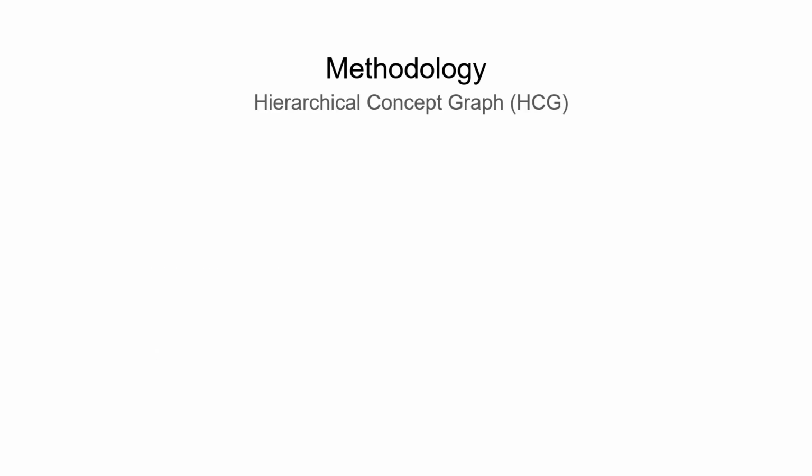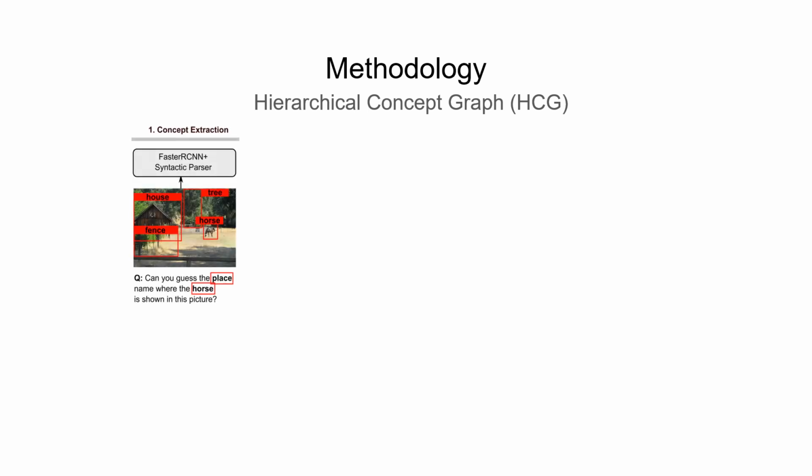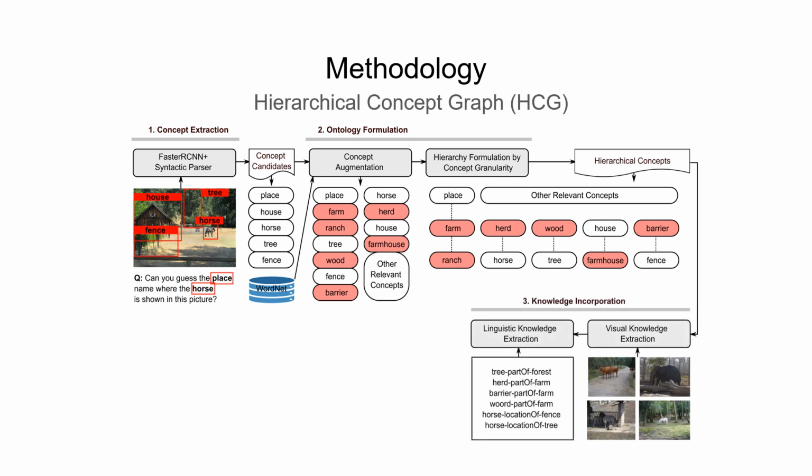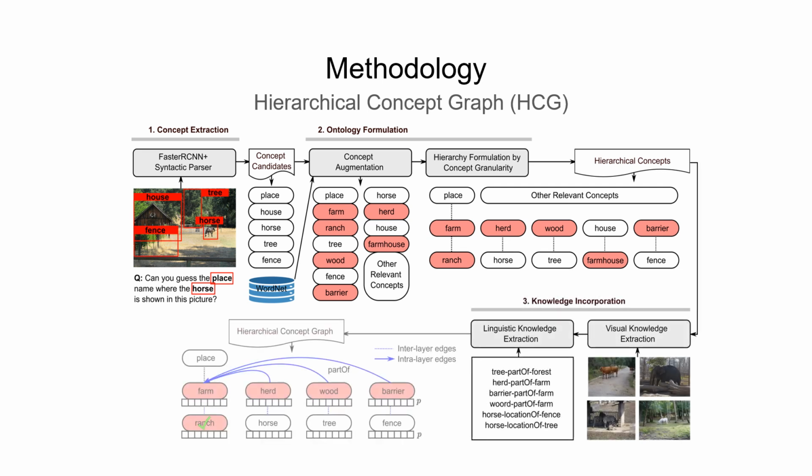We first propose HCG to encode the multi-granularity knowledge. To enable a tight integration of context from observations and knowledge of different sources, we automatically generate our graph representation with a three-step paradigm. First, we perform concept extraction that determines the key relevant concepts from the observation. Next, we perform ontology formulation that separates relevant knowledge and their parent-child concepts across different granularity layers. And last, we conduct knowledge incorporation that properly attaches differentiating properties and relationships to multi-granularity concepts based on their level of details.